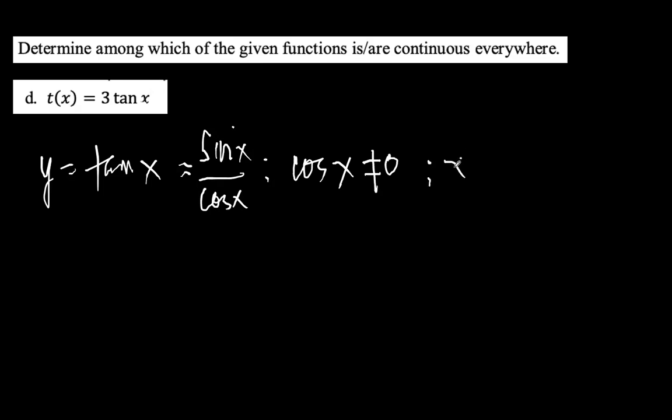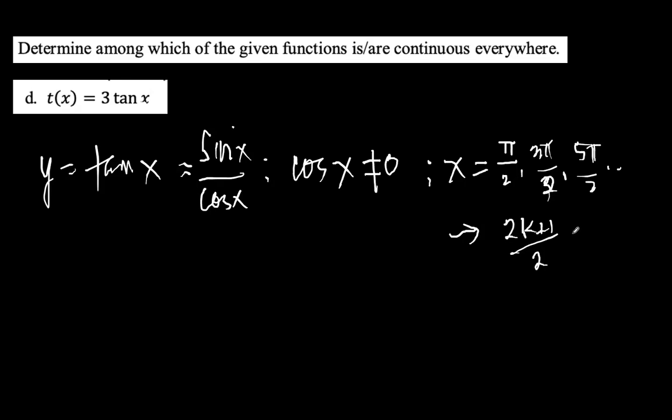And what are the values of x? What are the values of the domain that would make this function tangent x undefined? Ano nga ba yung mga values na yon? Those are pi over 2, 3 pi over 2, ano pa? Plus pi, 5 pi over 2, and so on and so forth. Or we can express it in terms of those are all odd numbers. So, (2k plus 1) over 2 times pi. So we can express our restrictions in terms of this. This is the general form.